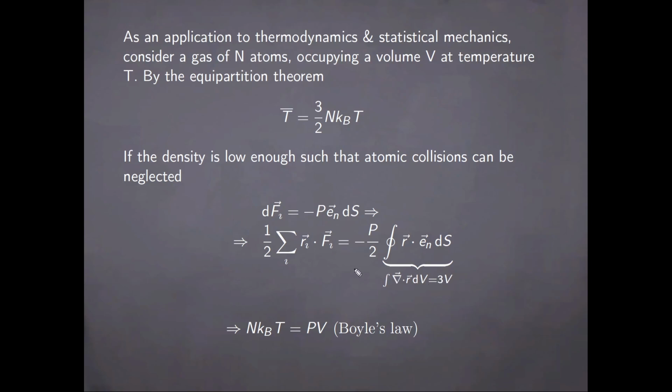And as such, taking this result in the Virial theorem, we obtain the well-known Boyle's law, or the law of ideal gases, namely that the product between pressure and volume is equal with the number of atoms times Boltzmann's constant and times the temperature.